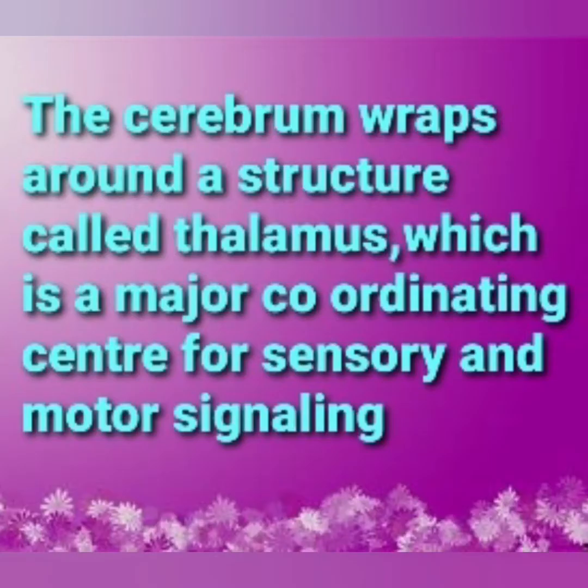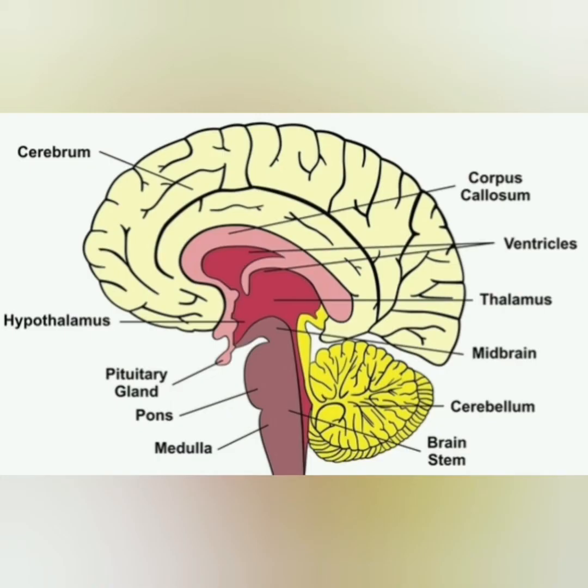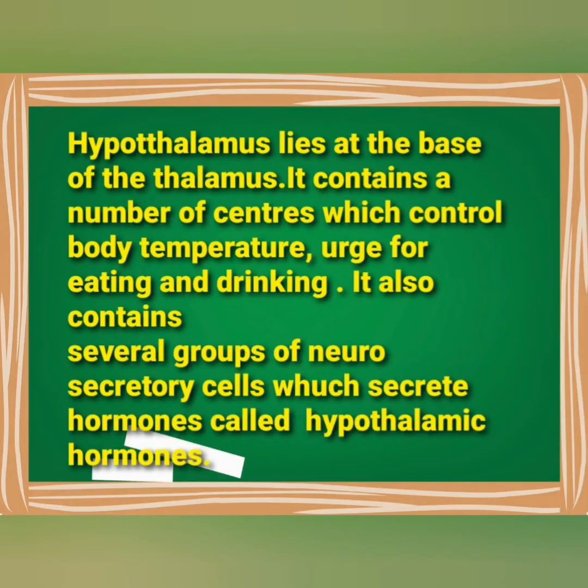The cerebrum wraps around a structure called thalamus, which is a major coordinating center for sensory and motor signaling. Here you can see the different parts of the brain. You can see the cerebrum, and the corpus callosum is also shown. Then the cavity inside the brain called ventricles, thalamus, hypothalamus, then midbrain parts, pituitary gland, pons, then medulla oblongata, cerebellum also.